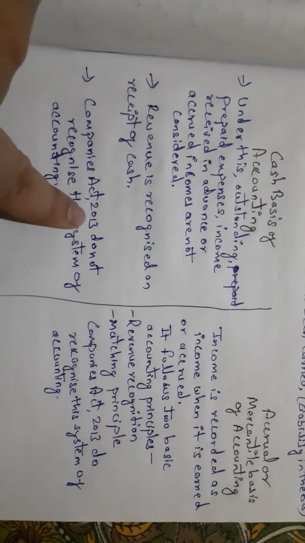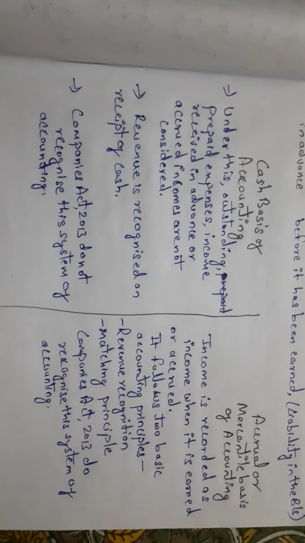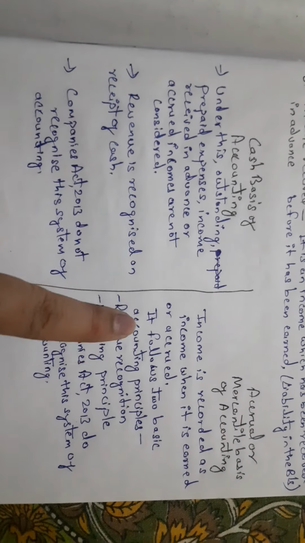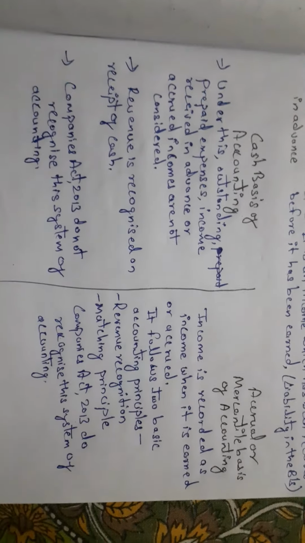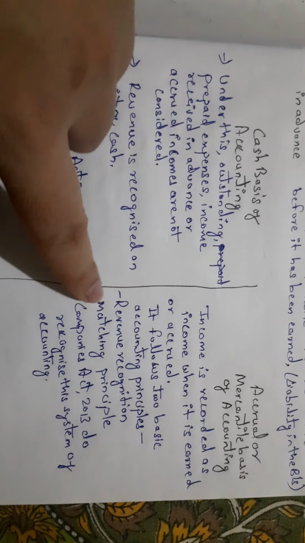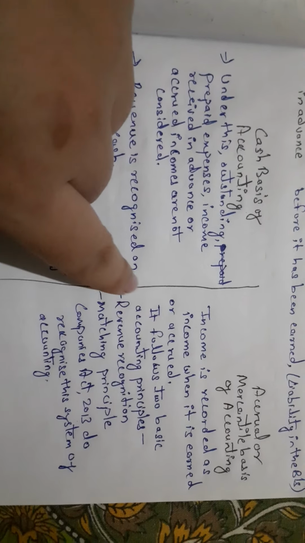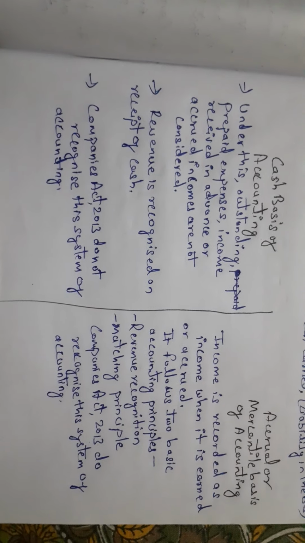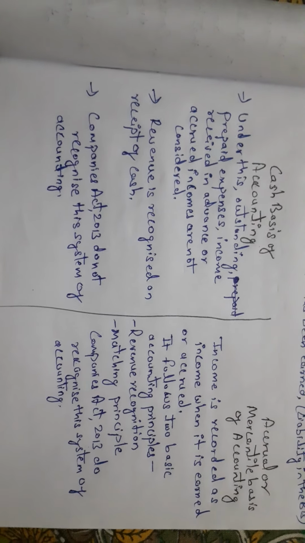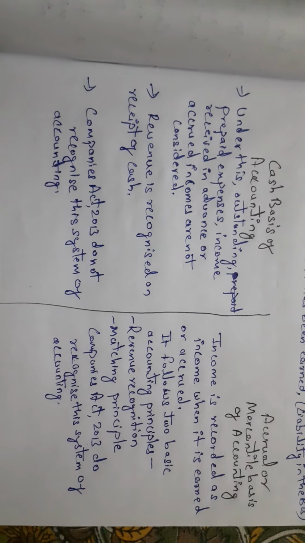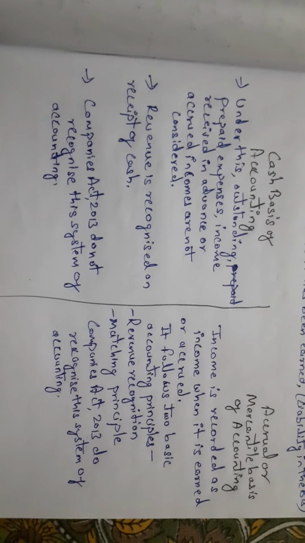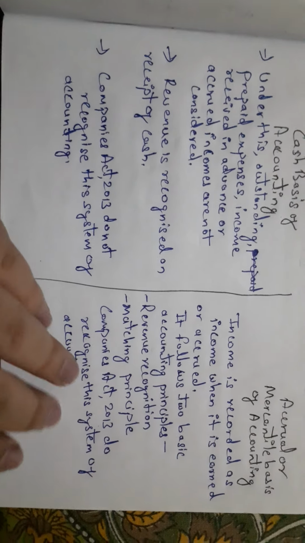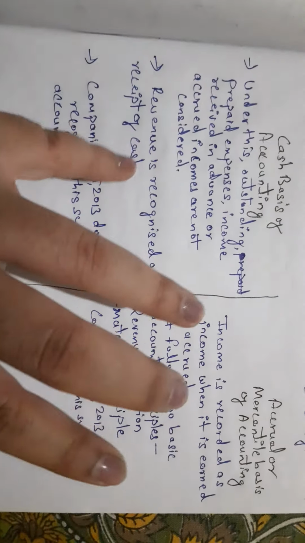The Companies Act 2013, which has replaced the old Companies Act 1956, does not recognize the cash system of accounting. Whereas under accrual, you will see it follows two basic principles: revenue recognition and matching principle. This I have already explained in my previous video. So for reference, you can go through that. In brief, revenue recognition and matching principle basically talk about the incomes which you have yet to get the payment for, or the amount you are yet to receive although you have given your services. The Companies Act does recognize the accrual system of accounting, unlike cash basis of accounting.